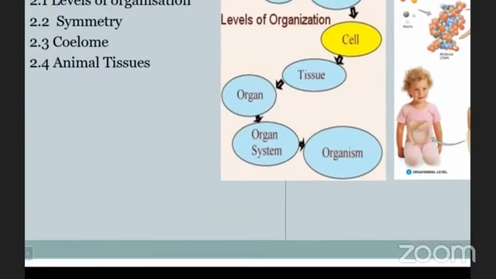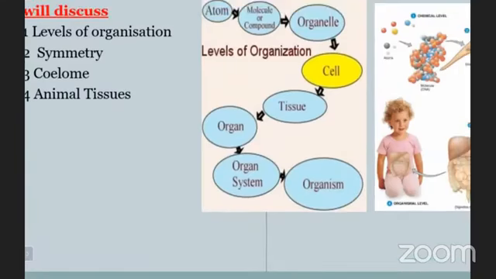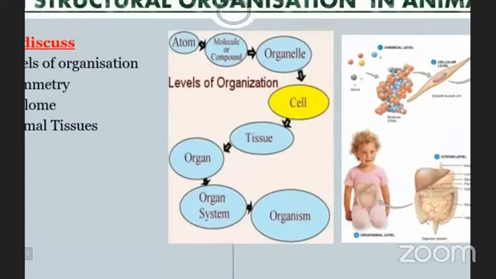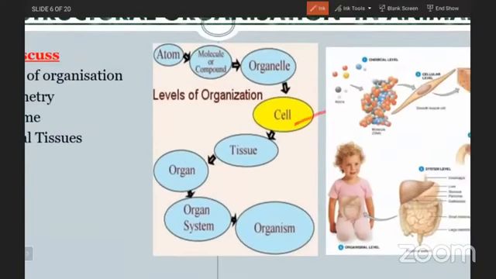Now one by one. Cell, a group of cells, tissue. A group of tissues, organ. A group of organs, organ system. And organ systems coordinate with each other to form an organism.